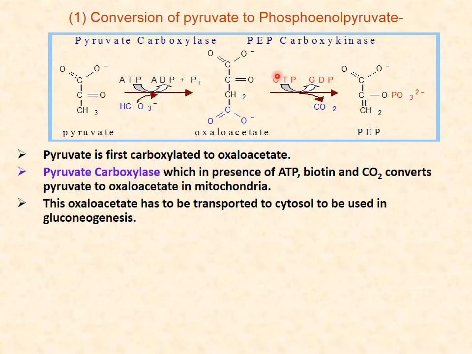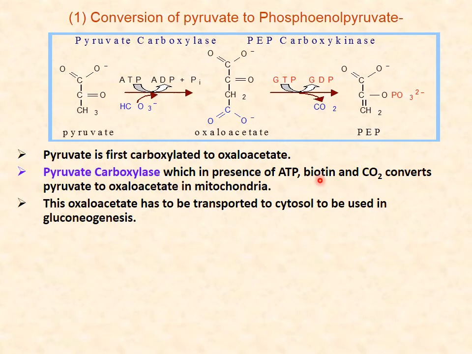And here, in the presence of GTP, with carbon dioxide removed, the enzyme is carboxykinase. We have said that if there is an exchange of ATP or GTP, then the enzyme is a kinase. So pyruvate is first carboxylated to oxaloacetate by the enzyme pyruvate carboxylase. Always remember that when there is a carboxylase enzyme, or addition of CO2, the coenzyme biotin is present.